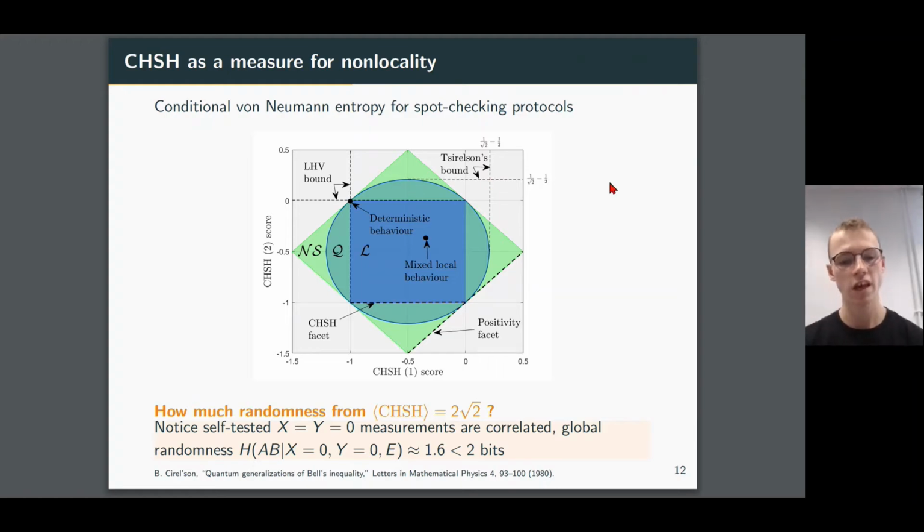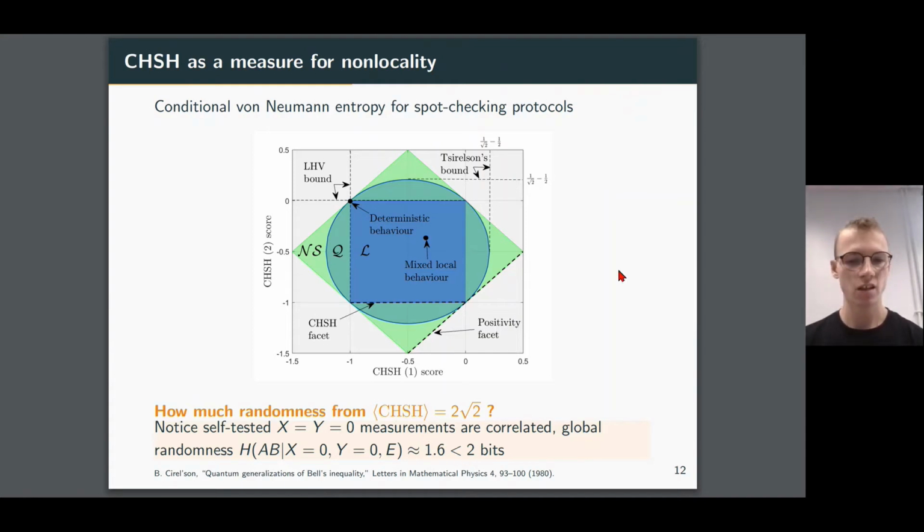So now if we put these two things together, how much randomness do we get when we're maximally non-local, i.e. achieving Tsirelson's bound? Well, it turns out that Tsirelson's bound is indeed a self-test, and we can see this by drawing a tangent along the top here, which touches the point only at Tsirelson's bound. And what we find is that this self-tests the maximally entangled state along with some measurements. And when we look at these measurements, they're in fact not completely uncorrelated from each other. So there's actually some correlation between Alice and Bob's outputs. And this gives us roughly 1.6 bits of randomness.